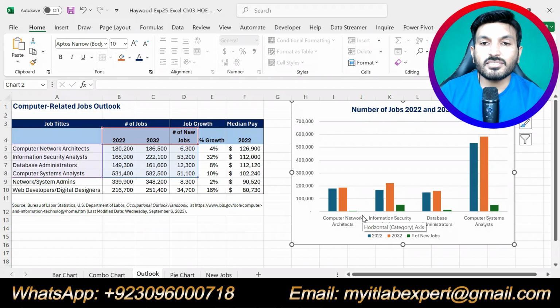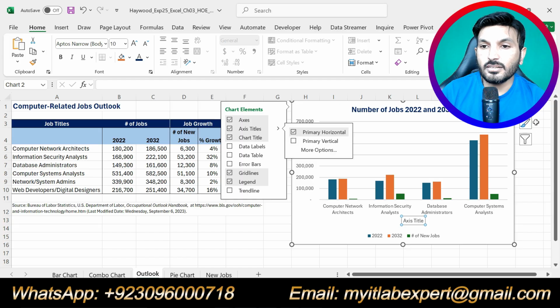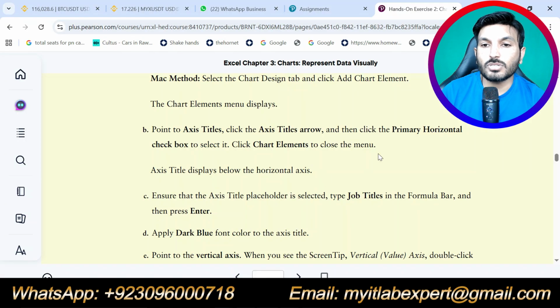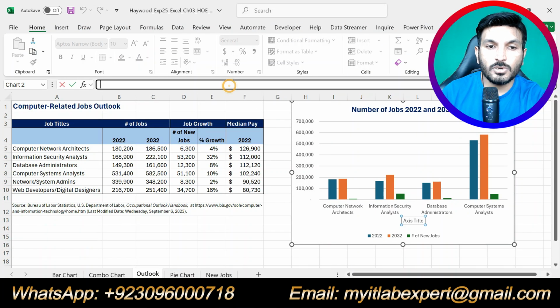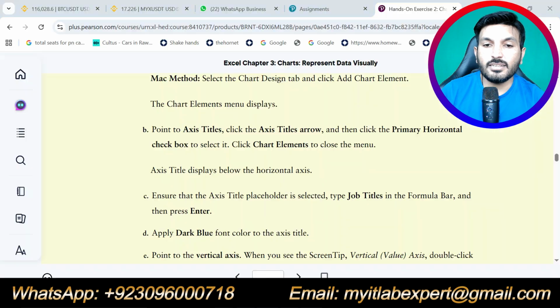So we don't have an axis now, but we are supposed to add the axis to this column chart by going to the chart elements. So click on chart elements, go to axis title and click primary horizontal. So we got a chart element here. Now select this one and we are supposed to type the name of this axis, jobs titles. So we will type job titles and press enter. Okay, so we have given the x axis or horizontal axis the title job title.